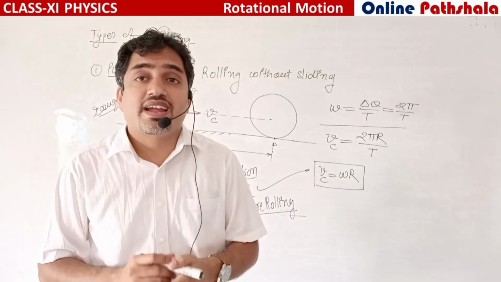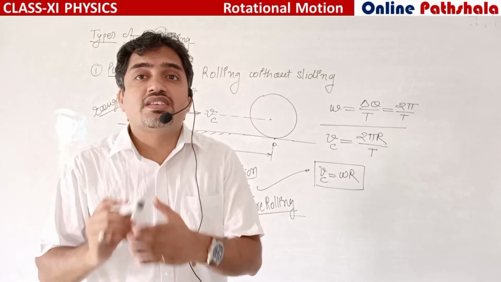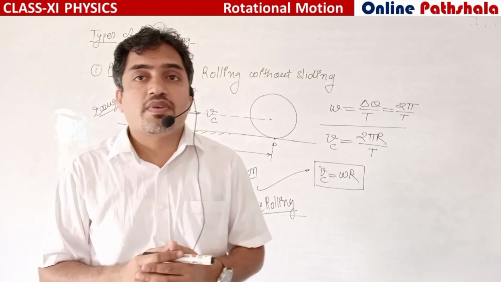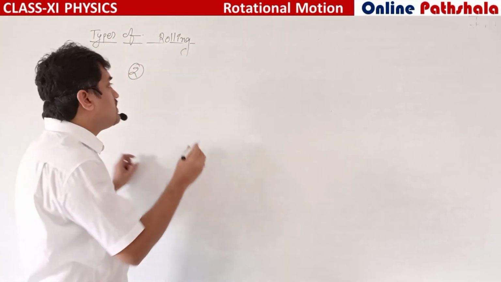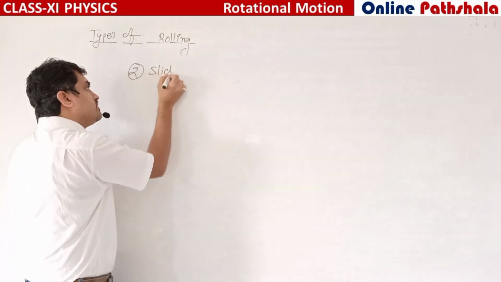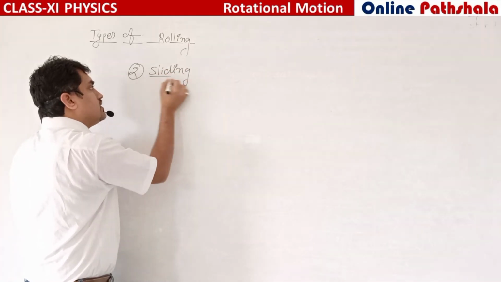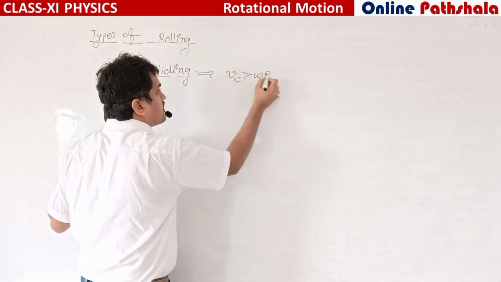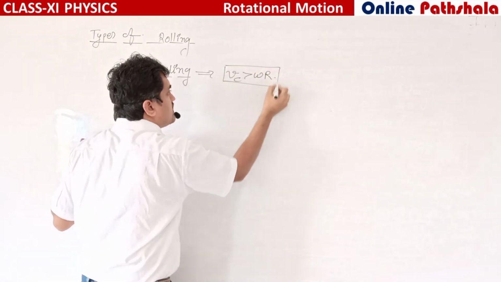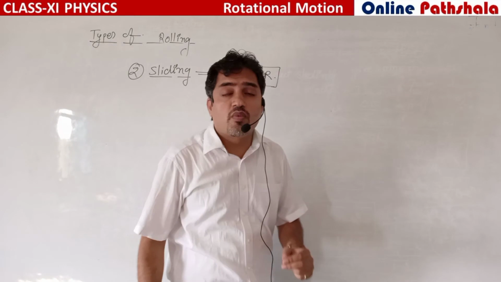So it is called rolling with sliding. The second category we are taking is sliding. In this case Vc is greater than omega r.